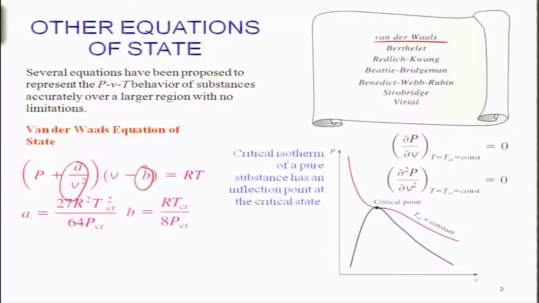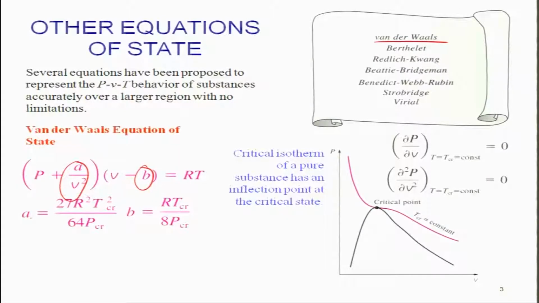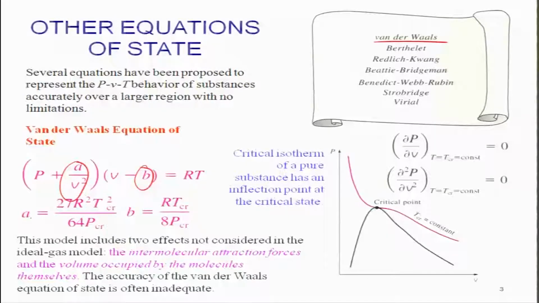If you know the critical point of a substance, you can directly get A and B for a specific fluid or gas, and thus find the van der Waals equation of state for that gas.